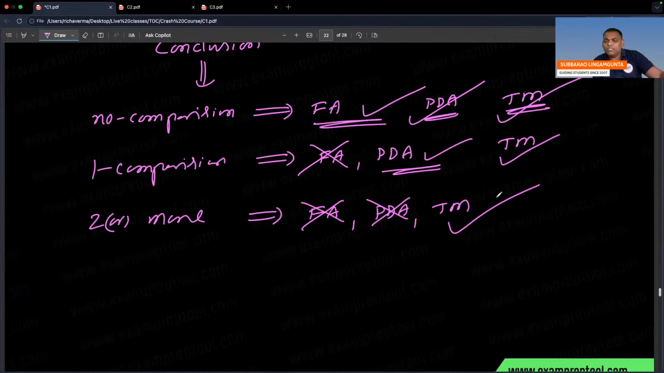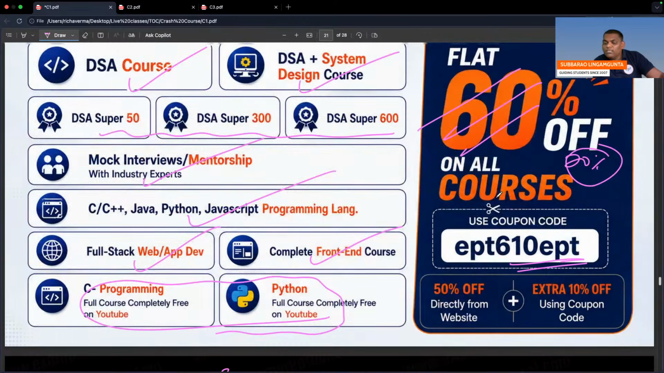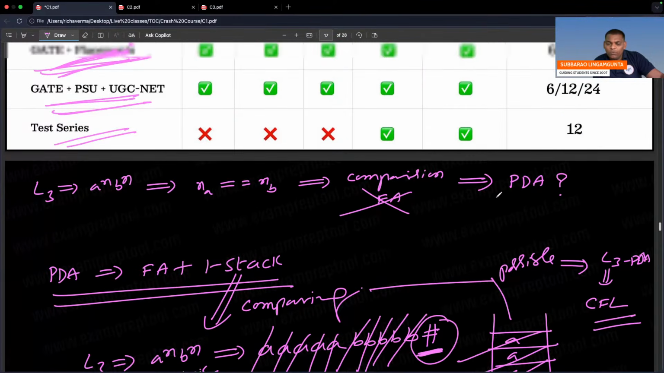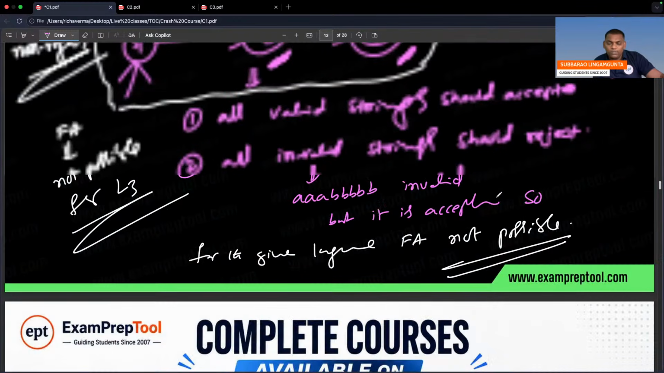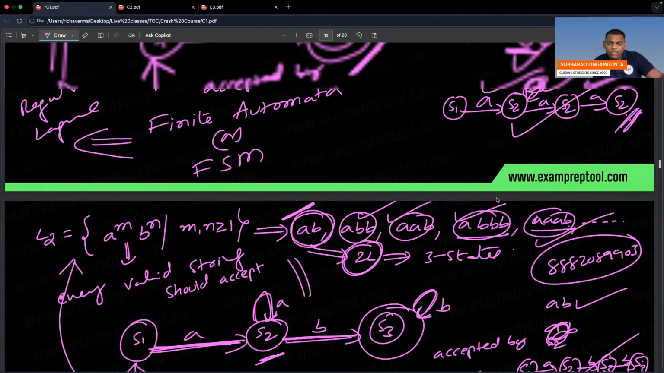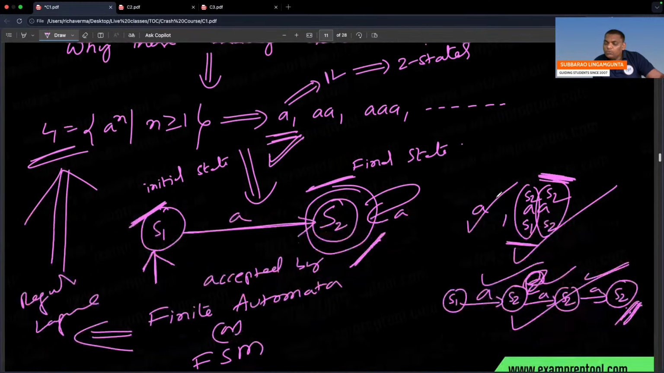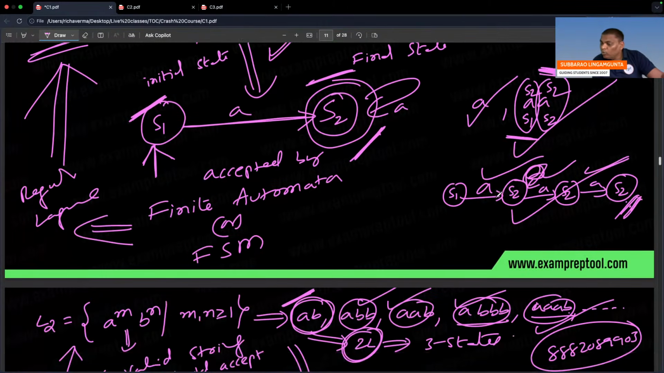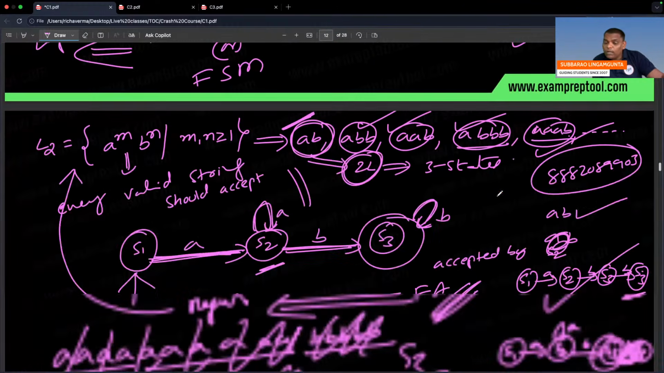As of now, what is the problem here? Why these many automatas? That is the question we are asking. See, this is the place where it is started. Why these many smaller problems? Smaller languages, smaller machine. What is the meaning? No comparison, finite automata may work.